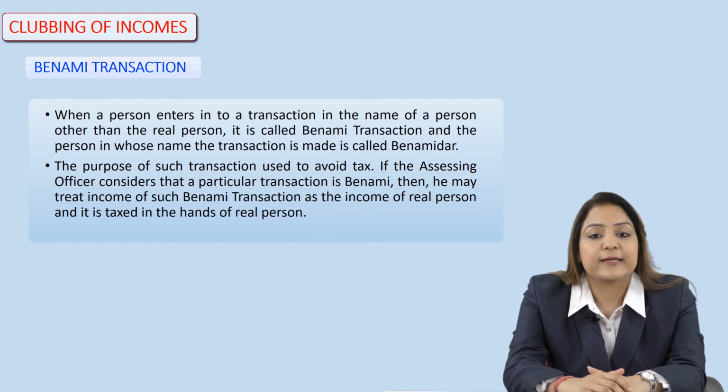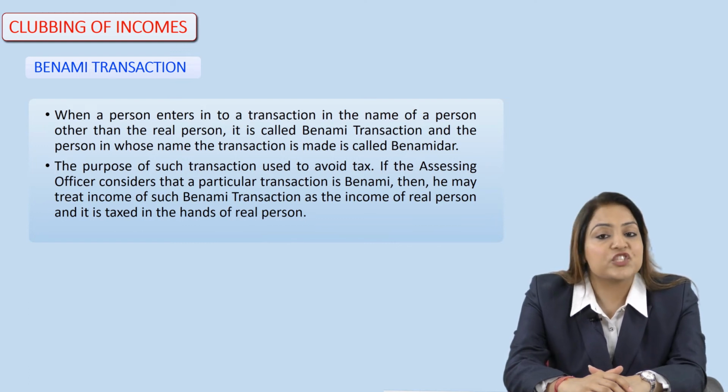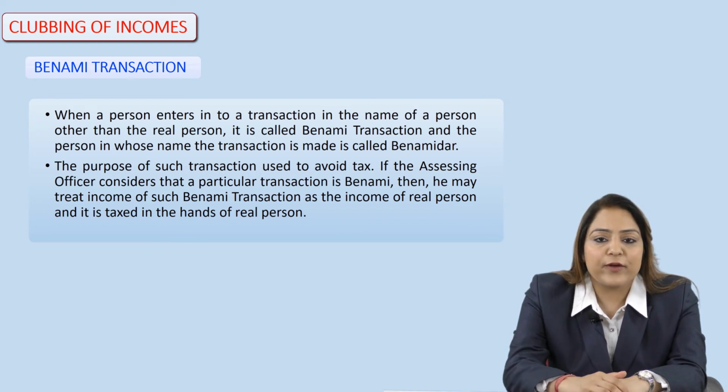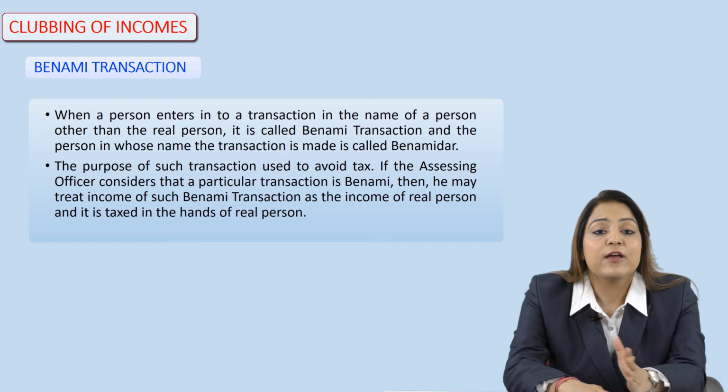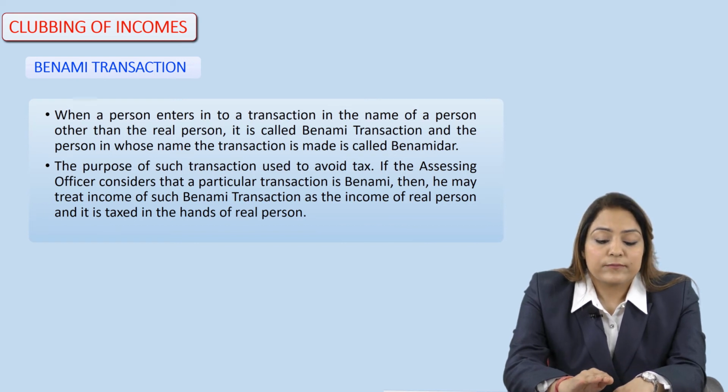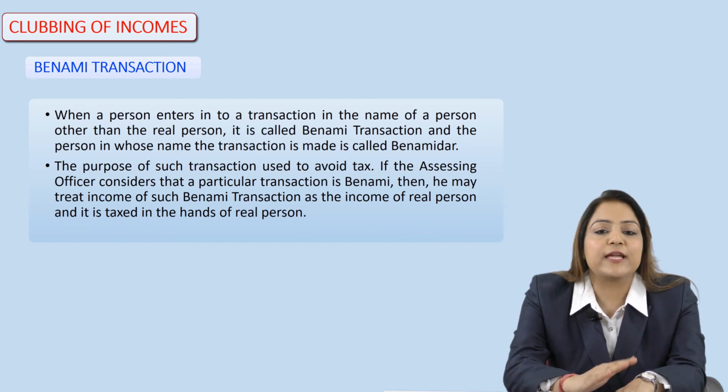They want to avoid tax which is to be paid on such genuine transactions. So they don't represent the real person, they present some other face who is not the actual person involved in the transactions. As I told you in the previous slides, for every transaction the assessee is supposed to provide an explanation to the assessing officer about the source and nature of the income.